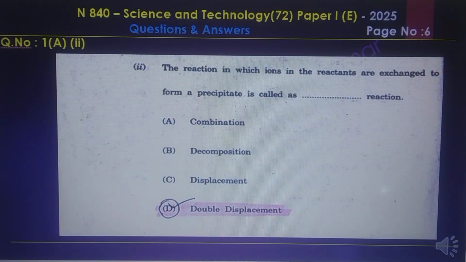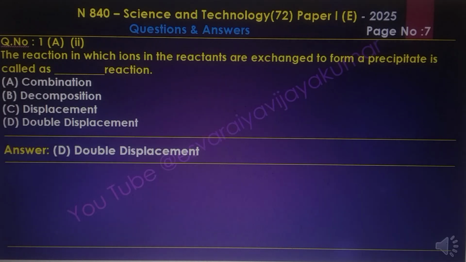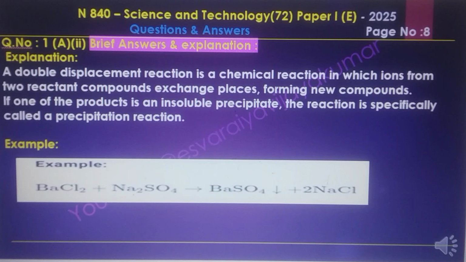Question number 2. The reactions in which ions in the reactants are exchanged to form a precipitate are called double displacement reactions. Option is D. A double displacement reaction is a chemical reaction in which ions from two reactant compounds exchange places, forming new compounds.